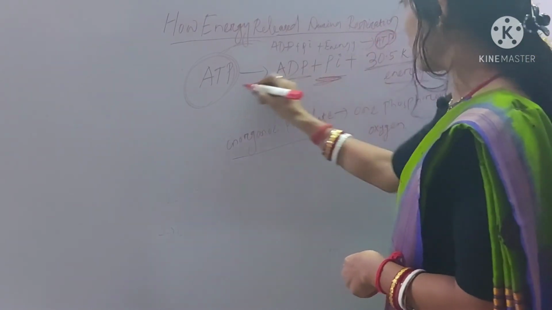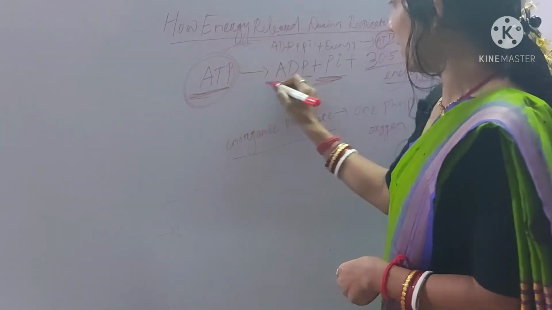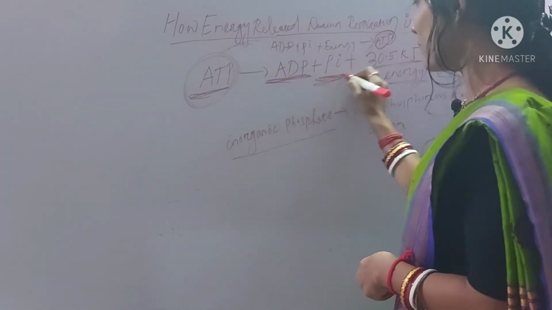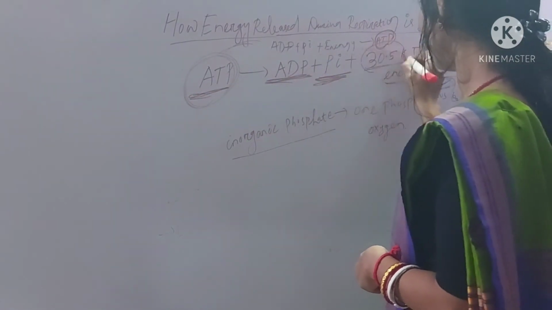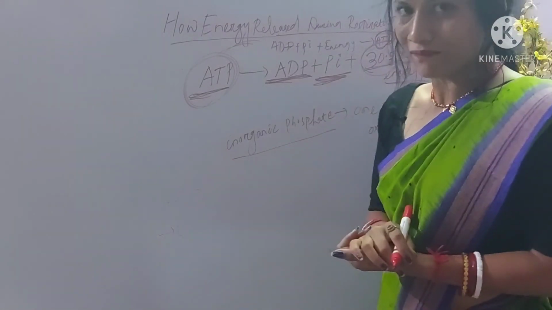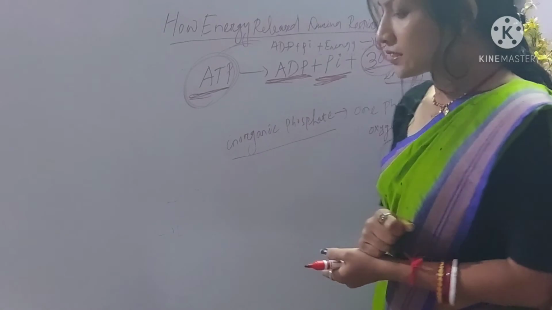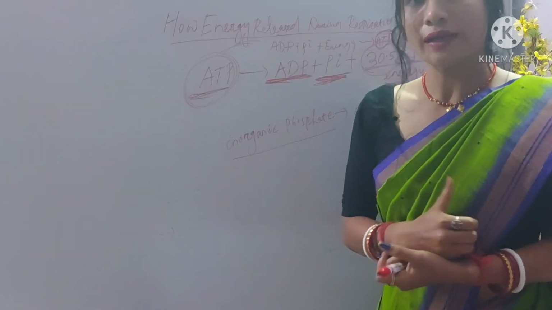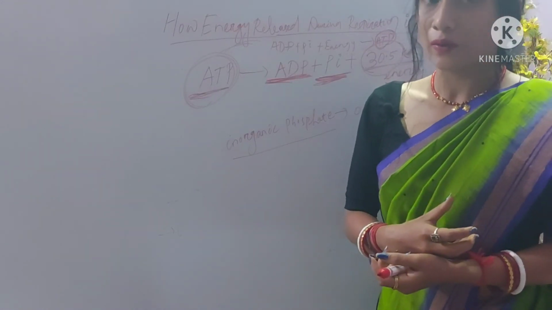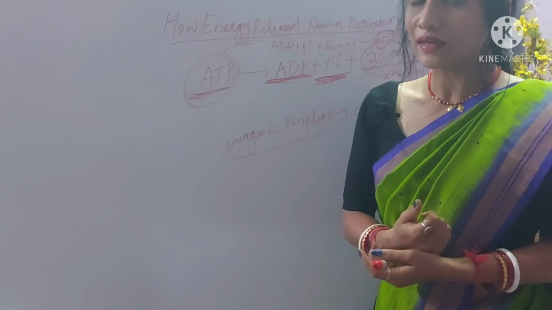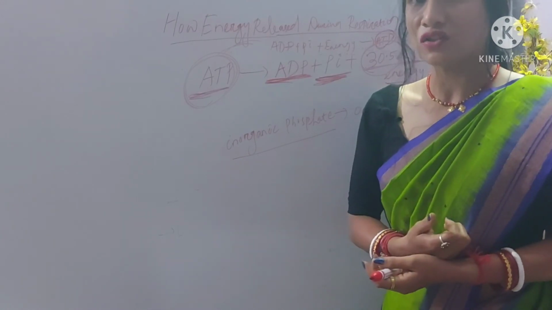When the ATP is broken down, it gives rise to ADP, inorganic phosphate, and 30.5 kilojoules. The inorganic phosphate is 1 phosphorus plus 1 oxygen. That's why ATP is known as the energy currency of the cell.